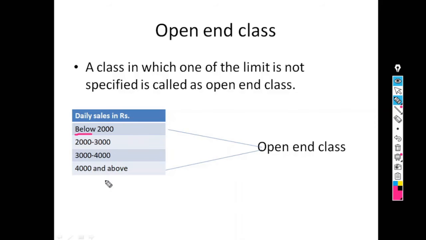It is not given. Similarly, for the upper class, 4000 and above. So it is not mentioned like this, 4000 to 5000, or 4000 to 6000. The class is not given like this. What do they mention? 4000 and above. So the upper value is not known. When the lower value for the first class and the upper value for the last class is not known or not given, it is simply called open-end classes.